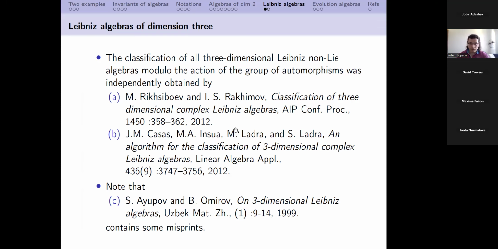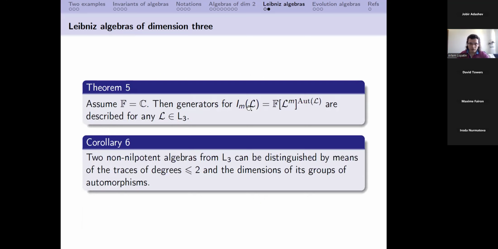So anyway, we have a classification over complex numbers of three-dimensional Leibniz algebras, and we apply this classification to obtain our results. I will not give the explicit formulation here because it will take some time. I will just mention that we explicitly described all generators for all Leibniz algebras here over complex numbers. As for the API conjecture, the situation is the following.